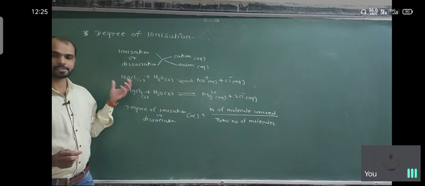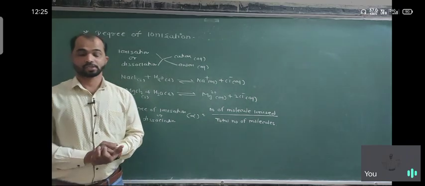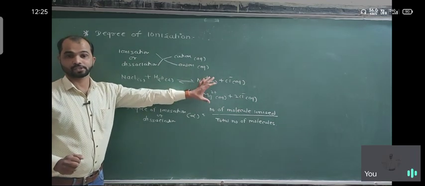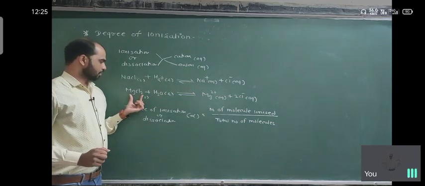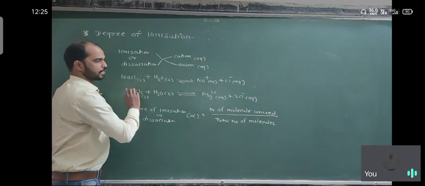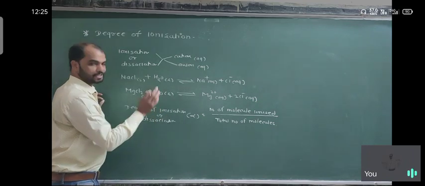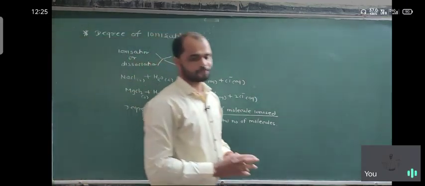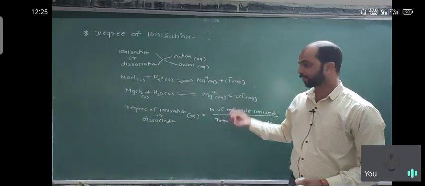It has been observed that every substance has a different degree of ionization because each has a different tendency to convert into ions. NaCl has a different degree of ionization, and MgCl2 has a different degree of ionization, because their tendency and ability to form ions are different. That is why the degree of dissociation or ionization differs between molecules. Basically, the degree of dissociation increases when we make more dilution.